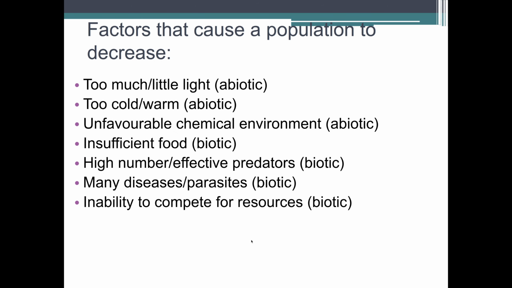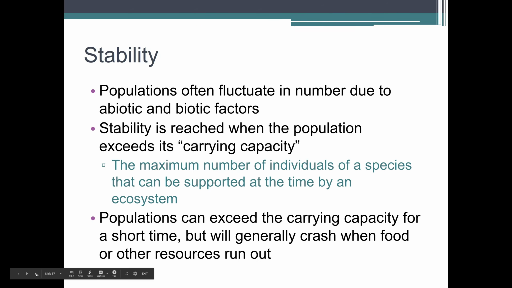Factors that cause the population to decrease. This is kind of the opposite. Really, it's too much of anything. So too much light, too little light, too cold, too warm, unfavorable chemical environment, insufficient food, a high number of highly effective predators, diseases or parasites, and inability to compete for resources. Which makes sense. If you have any of these, it's going to cause a population to decrease.